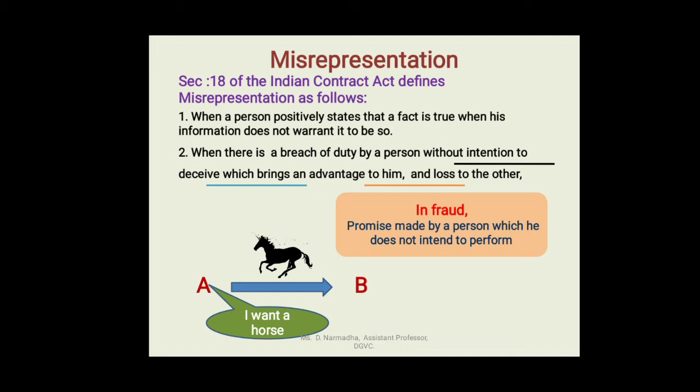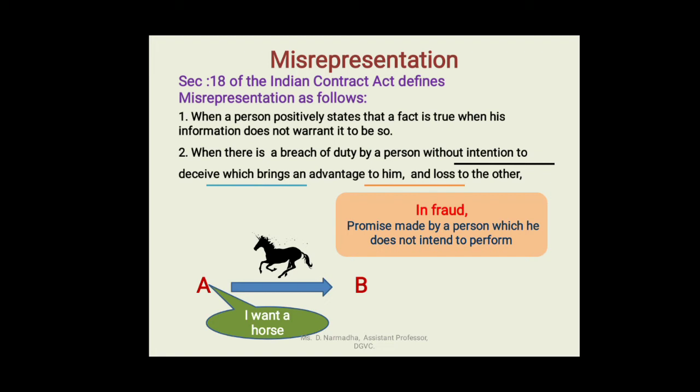So here in the example, it is the duty of B to tell him about the internal diseases of the horse. B is in the duty to inform A about the internal diseases of the horse.